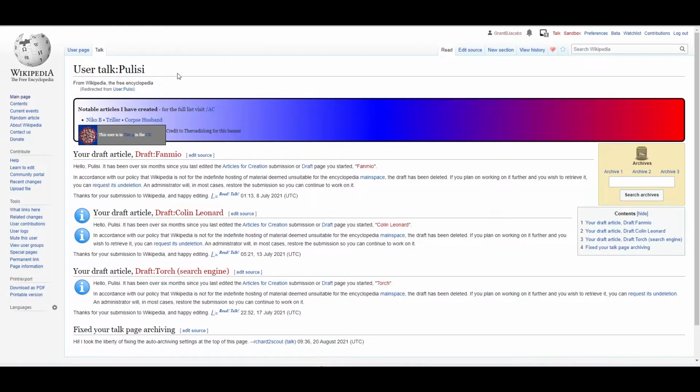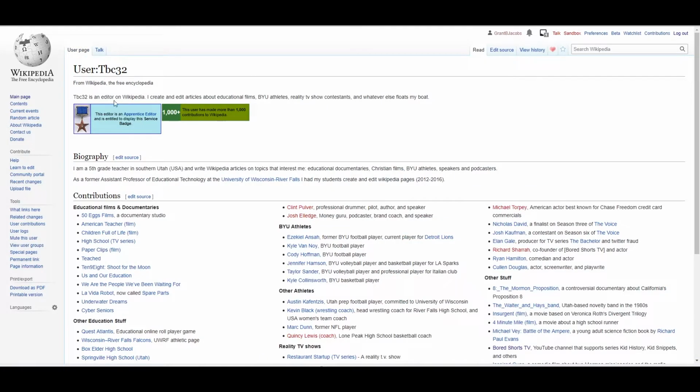So here's an example of that. This person redirected from their user page and went straight to the talk page. And this is where other people make comments. So the user page is just for you, but the talk page is where people give you feedback on different things. And you can do both. So in this profile, the person talks about what their contributions are, writes a little bit about themselves, shows some of the things they've done.